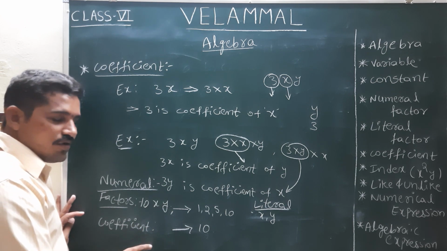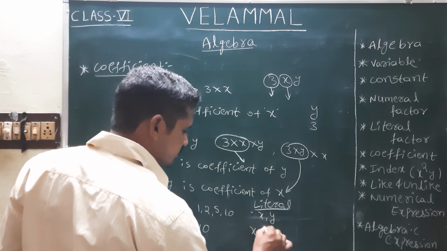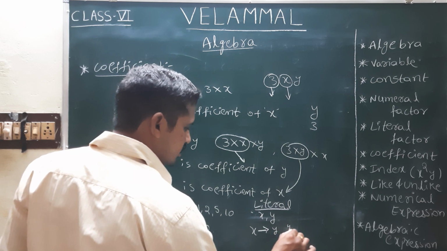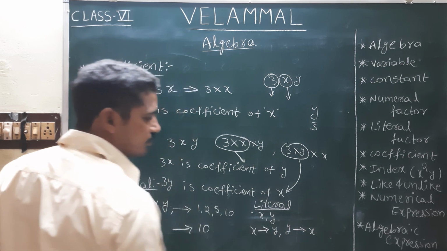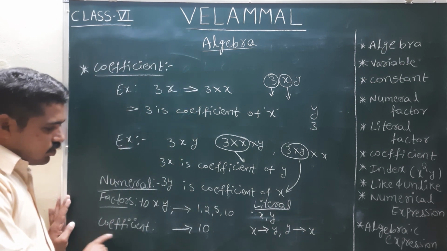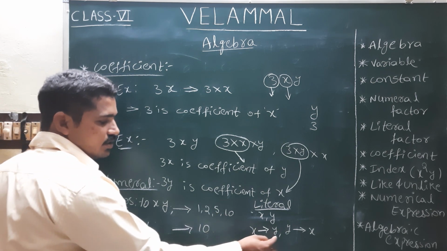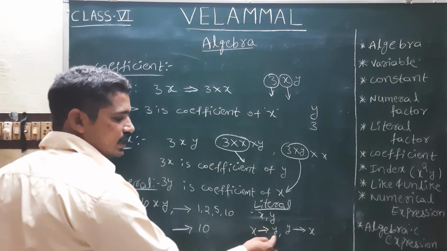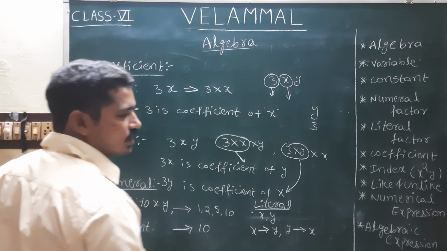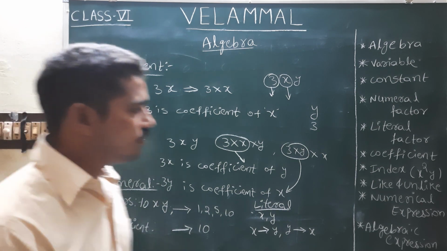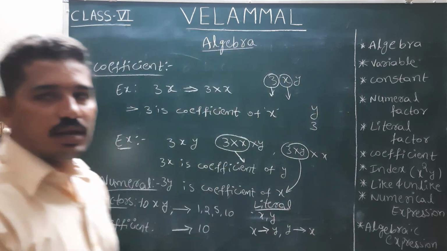And the literal coefficient, for x we take y, and for y we take x. So the literal coefficient of x is y, and the literal coefficient of y is x. This is very important, we need to remember.